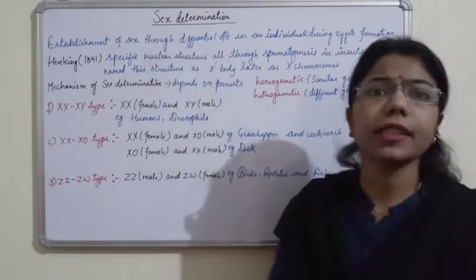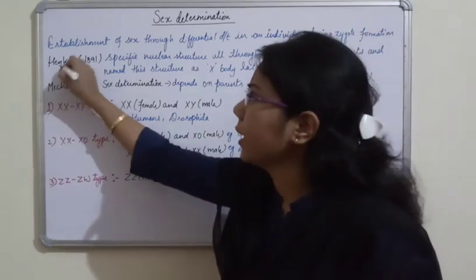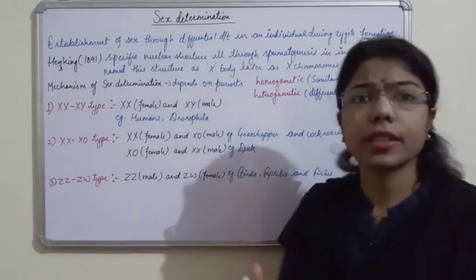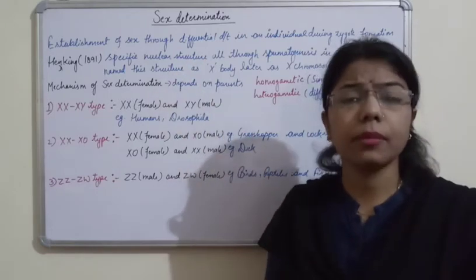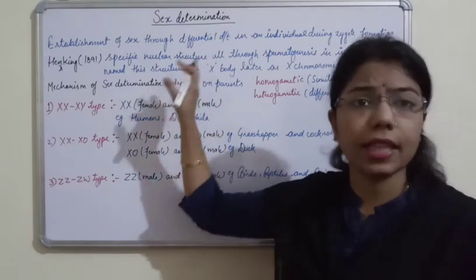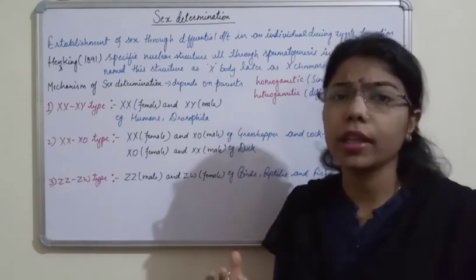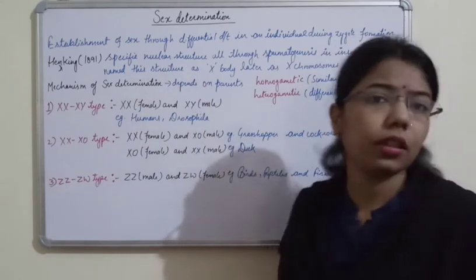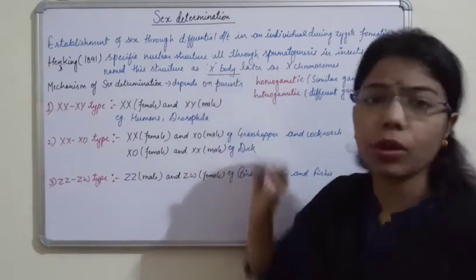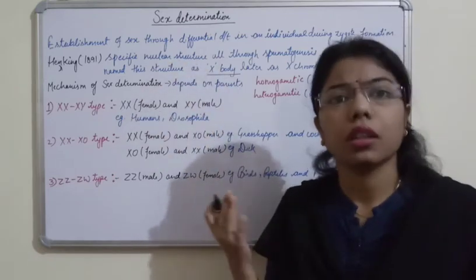One of the scientists came here, Henking. This is very important. Henking in 1891 observed some structure in the nucleus of a cell. He observed a body type structure in the nucleus, and he named it an X body. So what is the X body? The body which is present in the nucleus of a cell.